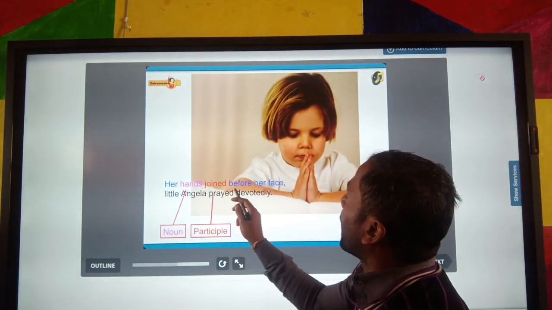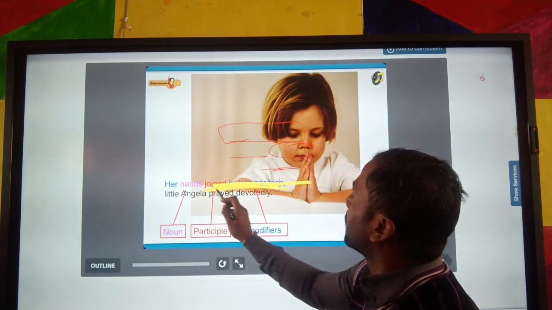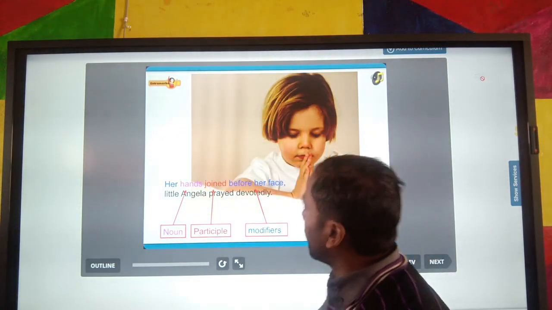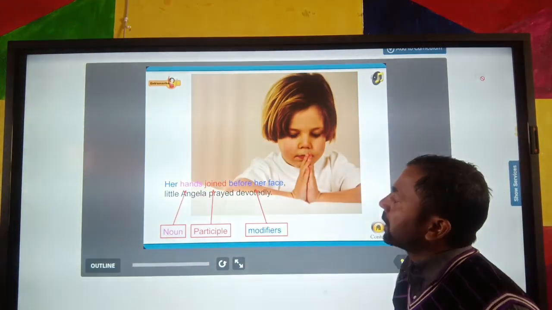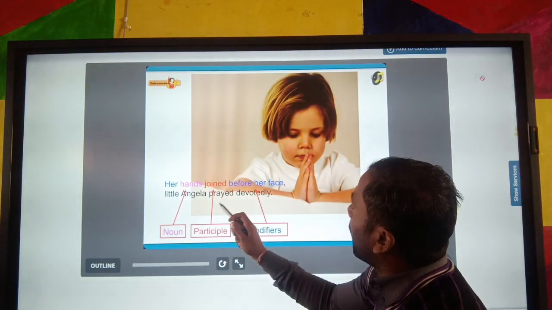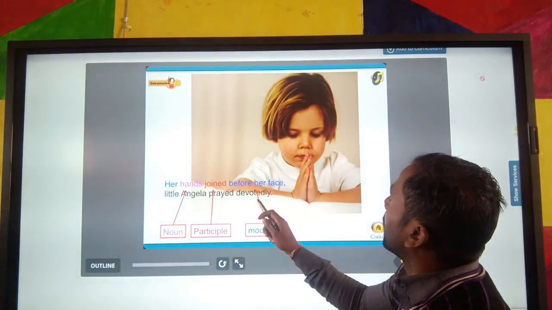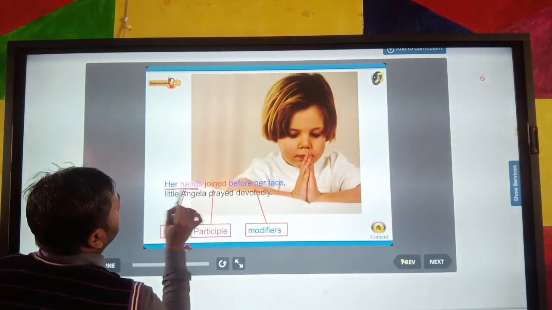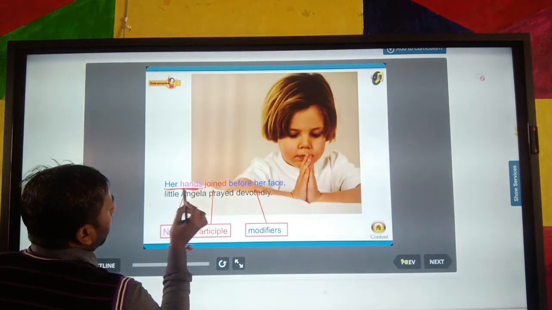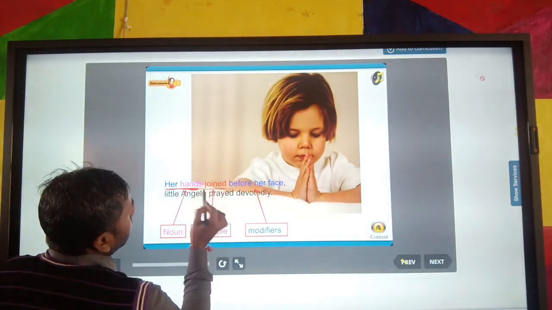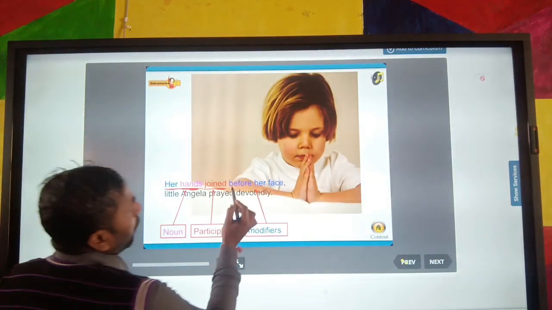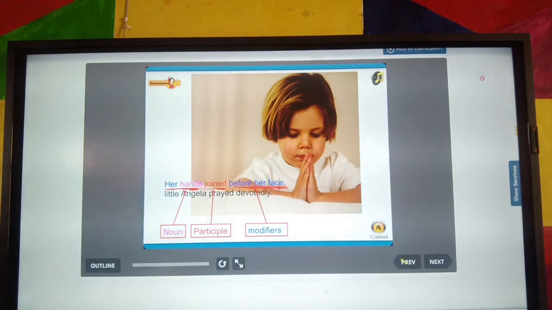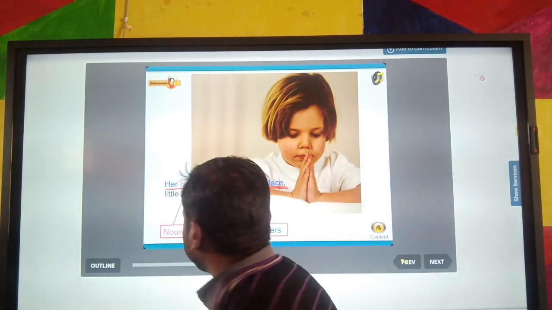Her hands joined before her face, little Angela prayed devoutly. Okay. So in this sentence, hands is a noun word. Her hands is a noun word, and joined is a participle. Before her face is modifying, which means it is an adjective word.